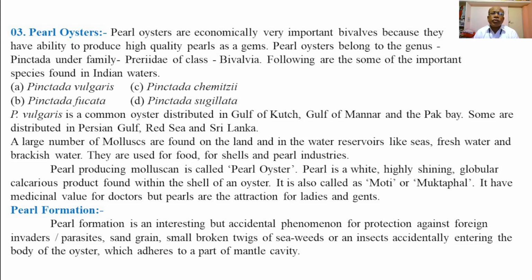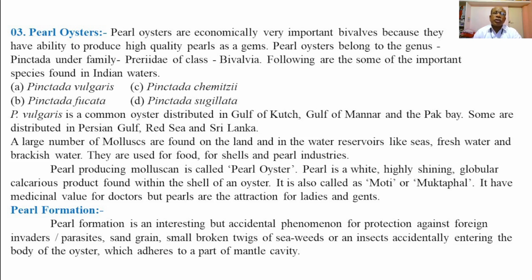A large number of mollusks are found on land and in water reservoirs like seas, freshwater, and brackish water. They are used for food, for sale, and for the pearl industries. So there are different types of molluscans occurring in different water reservoirs such as marine water, freshwater, or brackish water, and they are used for food, or to obtain shells and pearls from them. Pearl producing molluscan is called a pearl oyster.